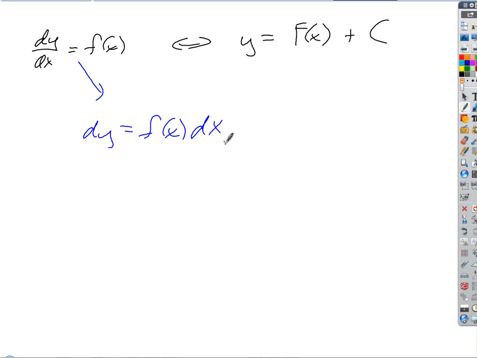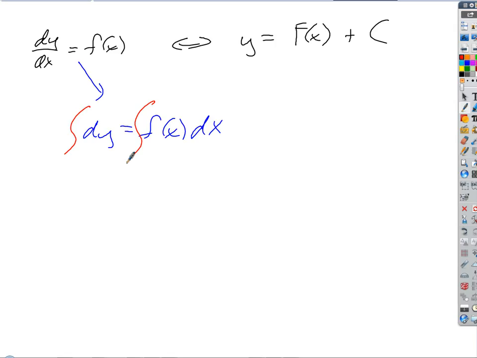Okay, and so we want to undo that, right? Well, how do we do that? If we want to undo that process, there must be some symbol to represent undifferentiating. The symbol for undifferentiating is the integral symbol, right? So this is the symbol that represents reversing differentiation.